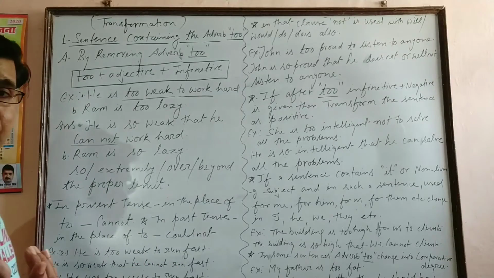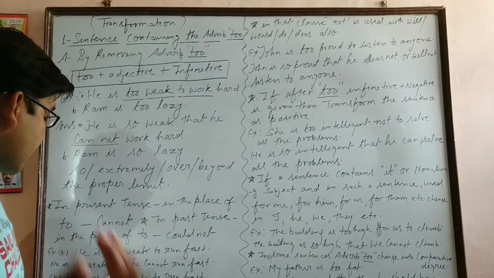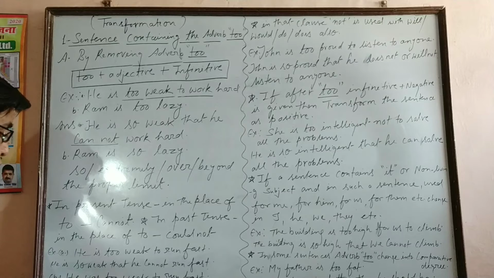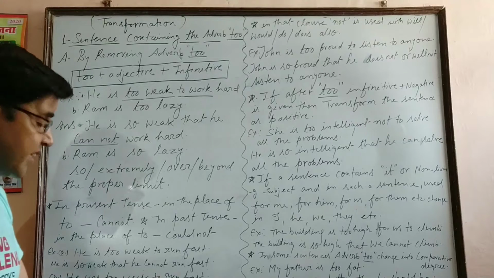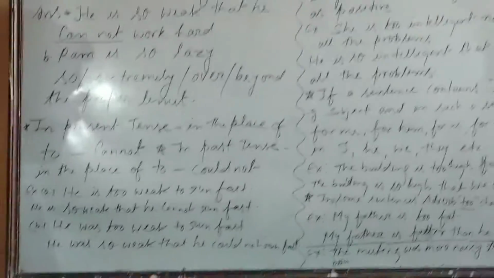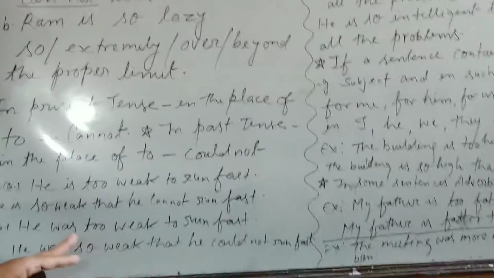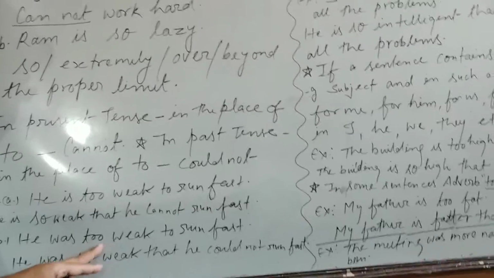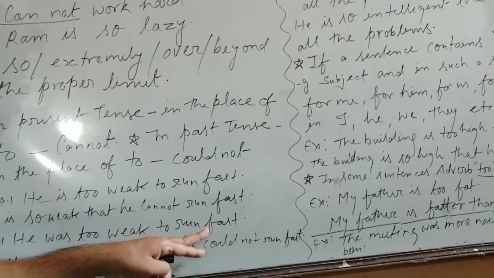Now one example for past tense, the same sentence we can use, like he was too weak to run fast. Look at the board, he was too weak to run fast.